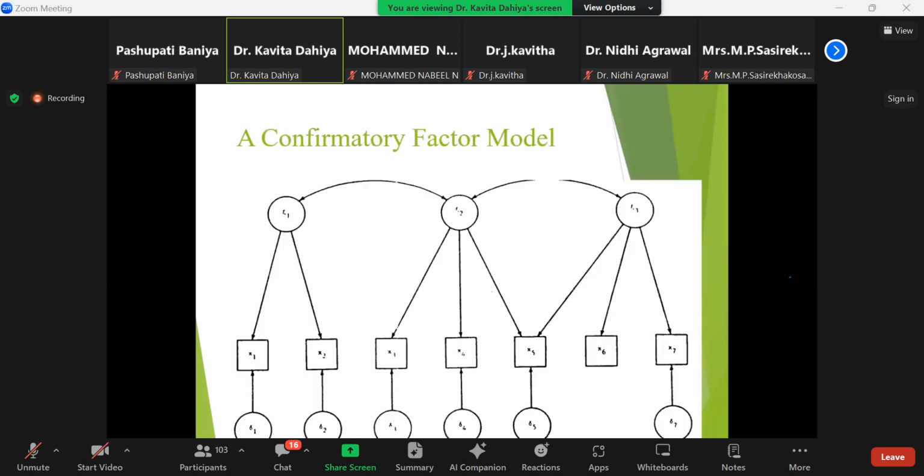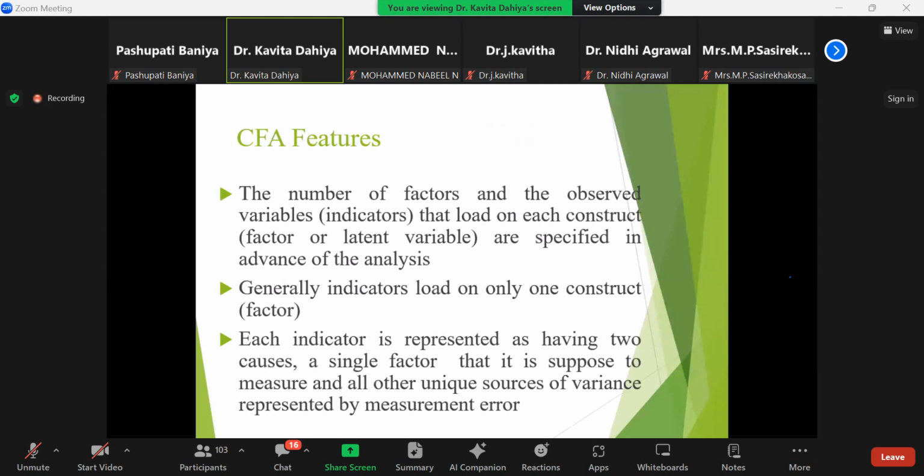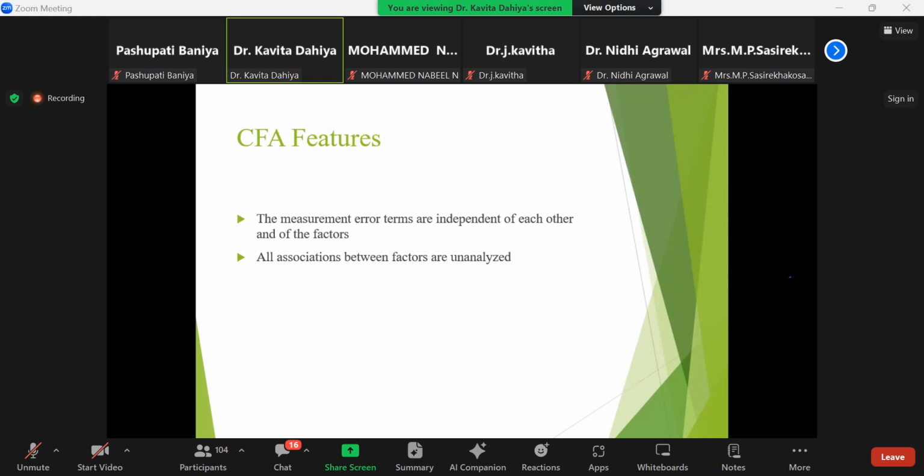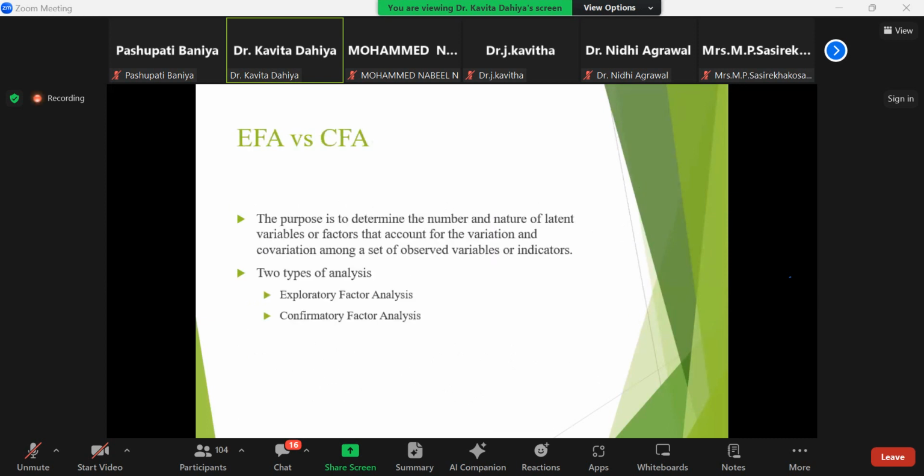This is confirmatory factor analysis, meaning we are confirming that these variables are very important for this model. In confirmatory factor analysis, the number of factors and the observed variables that load on each construct are specified in advance of the analysis. Generally, the indicator loads on only one construct. Each indicator is represented as having two causes, a single factor and error. Confirmatory factor analysis features: the measurement error terms are independent of each other and of all the factors. All associations between factors are unanalyzed.